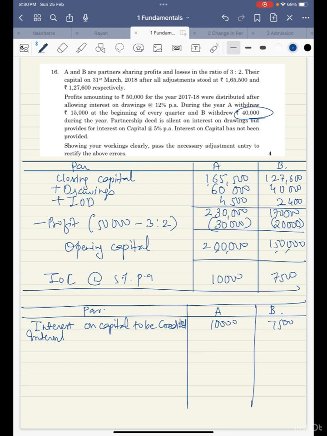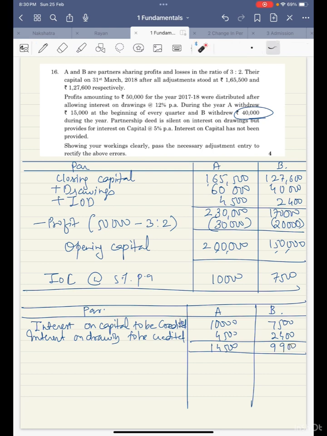Now interest on drawing is also debited already, so we need to pay them back. Okay, how much is it? It was 4,500 for A and 2,400 for B. So overall A should get 14,500 and B should get 9,900.